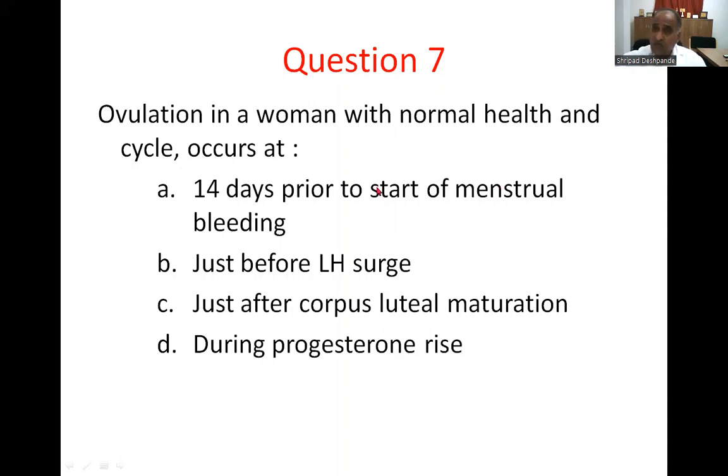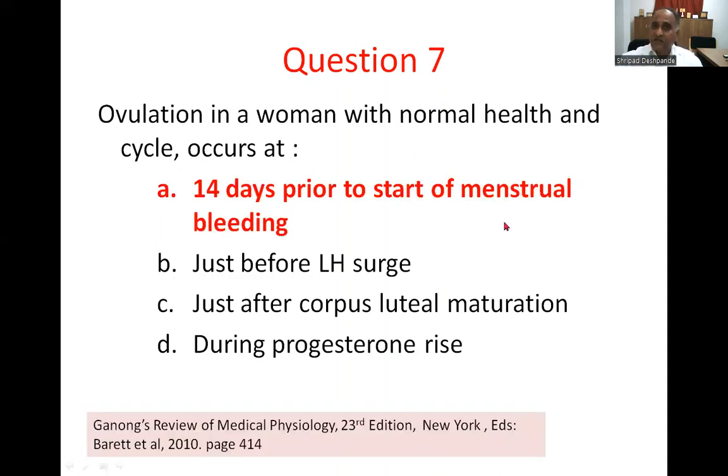Here, what they have mentioned is ovulation in a woman with normal health and cycle occurs at, option A is the correct response, 14 days prior to the start of menstrual bleeding. However, if I were to reframe this question, ovulation in a woman with normal health and a cycle of 35 days, what should be the answer?